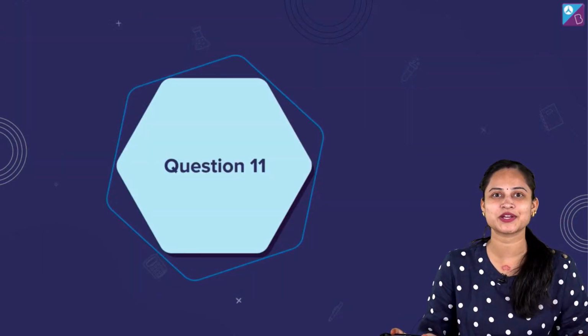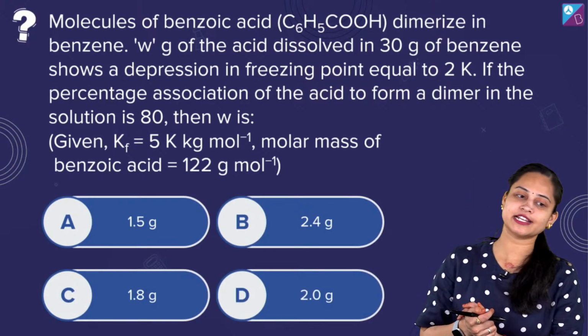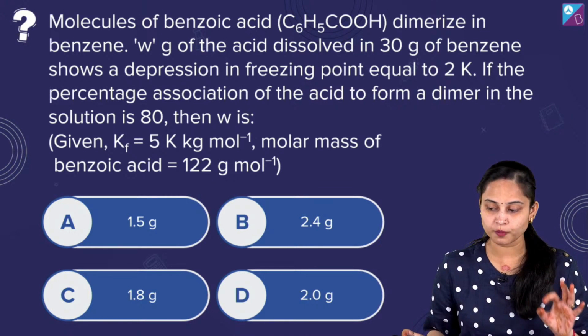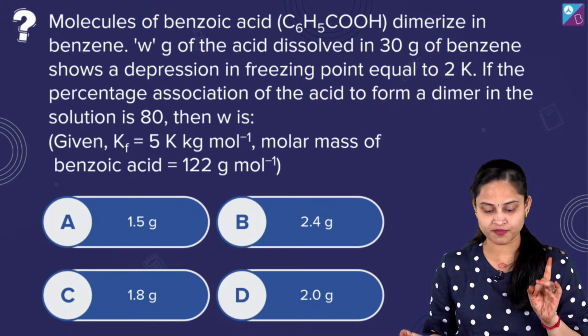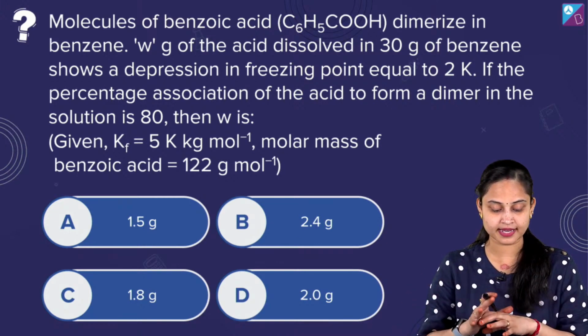अब हम बात करते हैं question number 11 की. चलिए question number 11 हमने लिया है solution से. Good question to be discussed upon. Molecules of benzoic acid, C6H5COOH, they are going to dimerize in benzene.